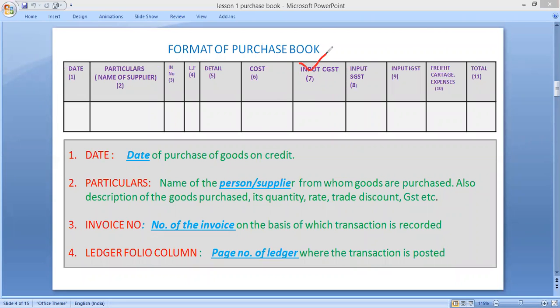Next column: input CGST, input SGST, and input IGST. In this column, we have to write what CGST and what SGST has been added. You have to write the amount of CGST in the input CGST column and the amount of input SGST in the SGST column. And if there is any IGST, it will be written in the IGST column. If there are any freight expenses, like any additional expenses, they are written here. And at the last, you have to make the total.